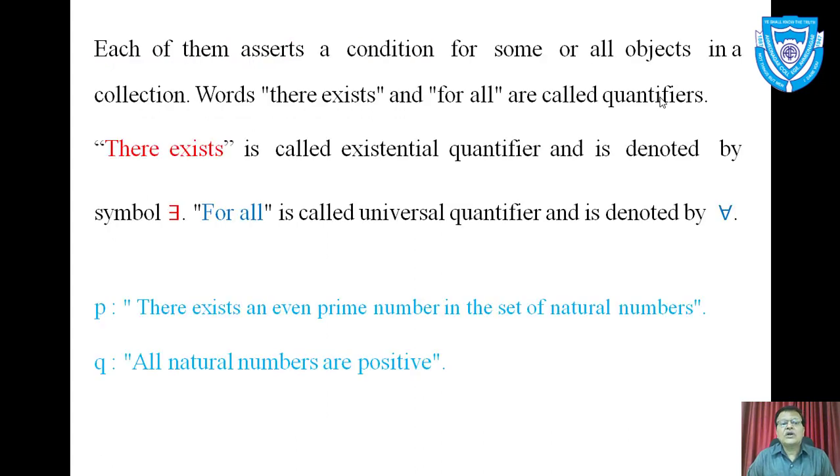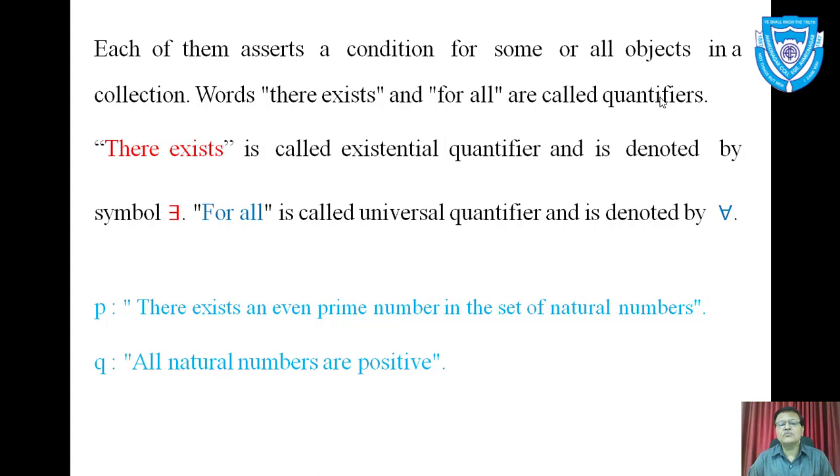Each of them asserts a condition for some or all objects in a collection. The words there exists and for all are called quantifiers. There exists is called the existential quantifier, and it is denoted by this symbol. We read this symbol as there exists. For all is called the universal quantifier and is denoted by this symbol. We read this symbol as for all.